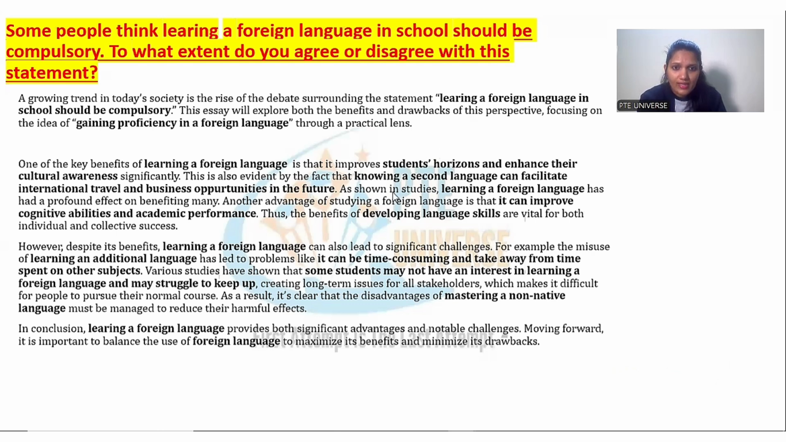See, as a result, it's clear that the disadvantages, again we are writing the essay topic, must be managed to reduce their harmful effects. In conclusion, learning a foreign language provides both advantages and notable challenges. Moving forward, it is important to balance the use of foreign language to maximize its benefit and minimize its drawbacks.